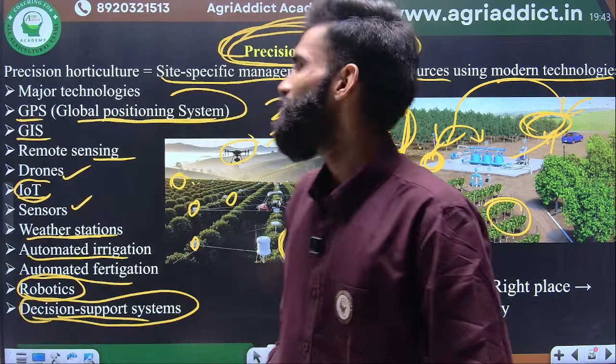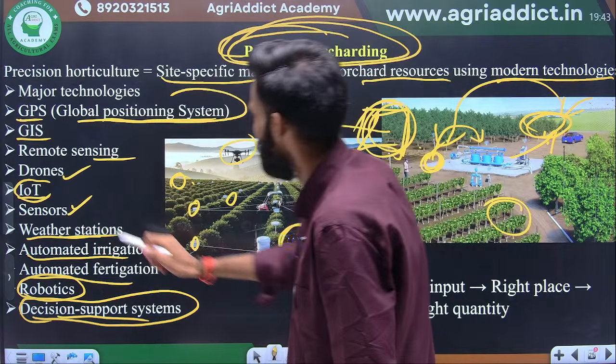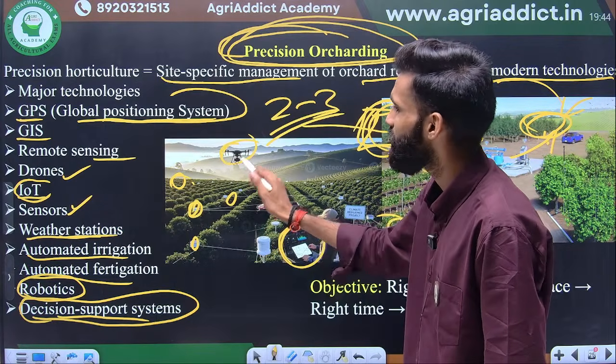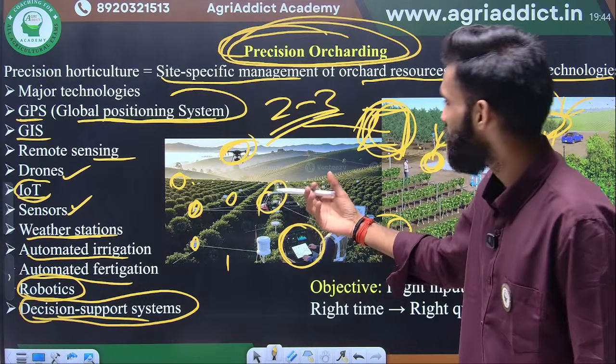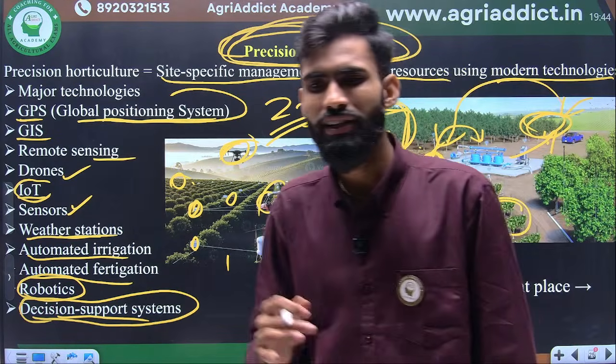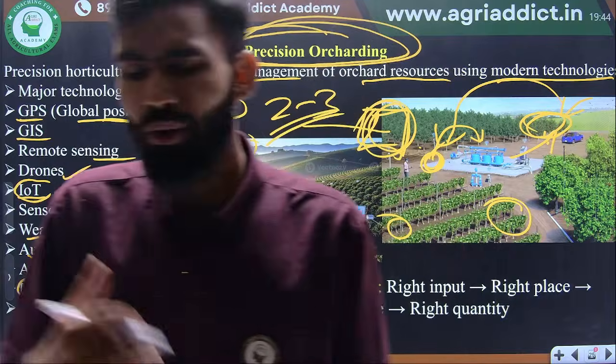There will be several machinery. First one is the sensor. Okay, this is the sensor, this is the drone, robotics will be there, some machinery will be there, some other things. There are several machinery, not only drone is utilized. Okay, there are a lot of machinery.